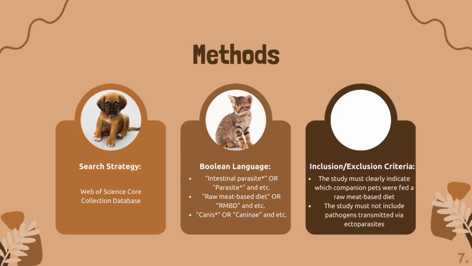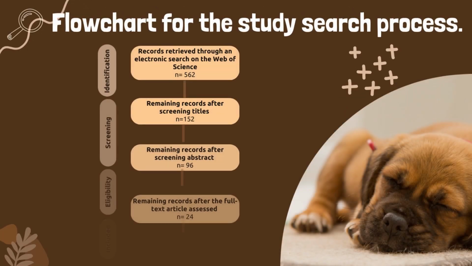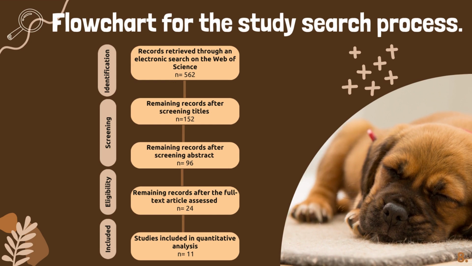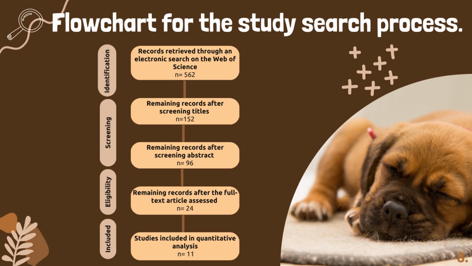For our methods, the database Web of Science was used to collect our studies. We included Boolean language into our search process to ensure that our studies assessed the intestinal parasites and pathogens, RMBDs, dogs, and cats. Studies were examined based on our inclusion-exclusion criteria and discarded as needed. Here is an overview of our study search process. Our study search process included identification, a screening period, eligibility, and the inclusion criteria of the articles in our quantitative analysis.